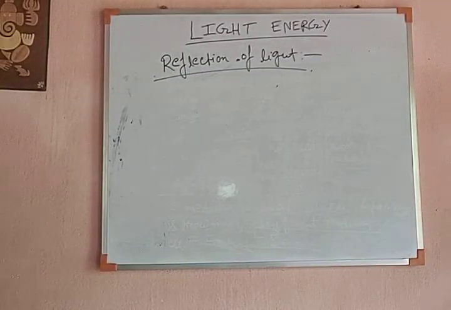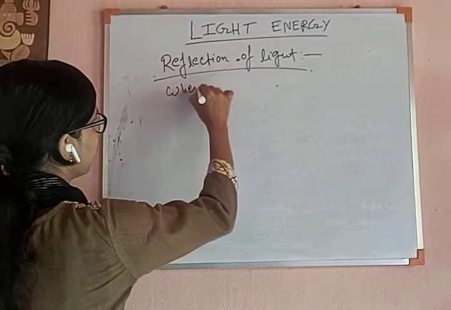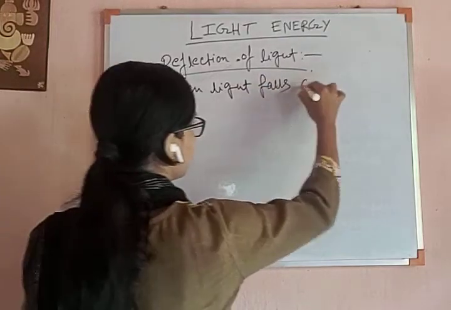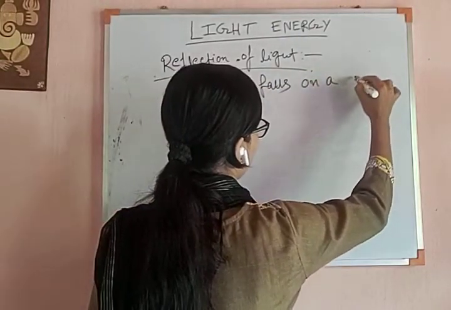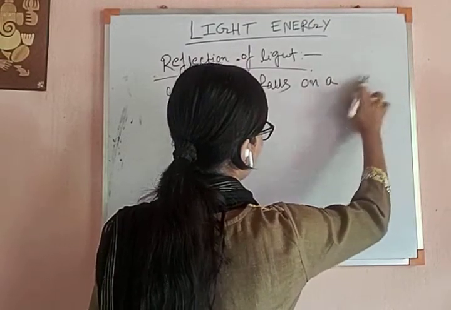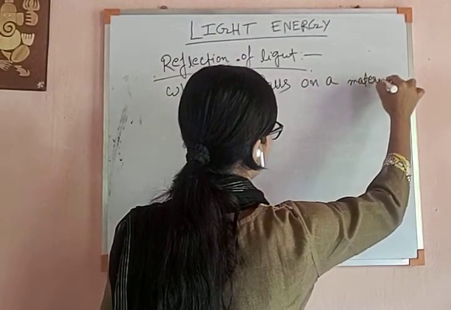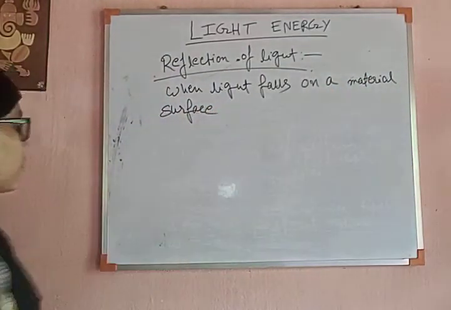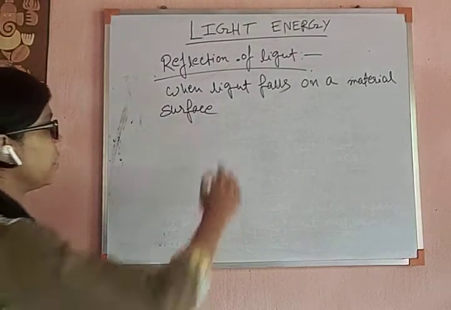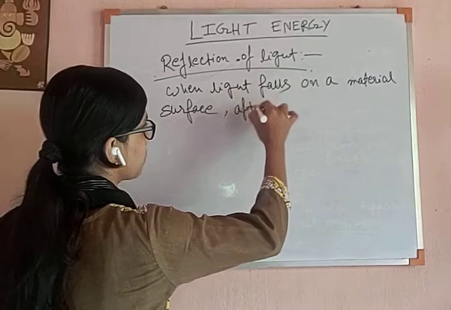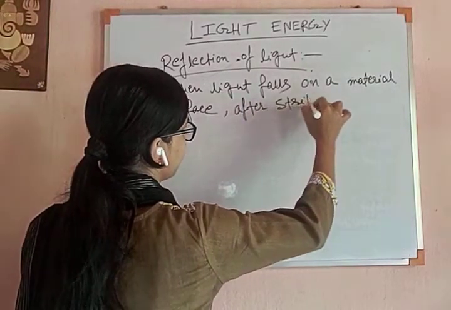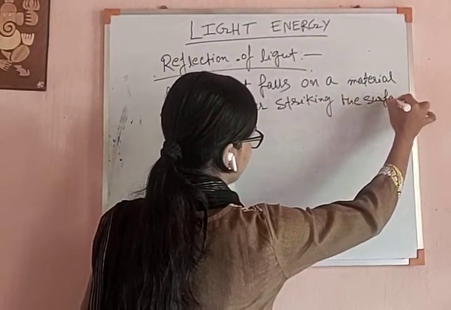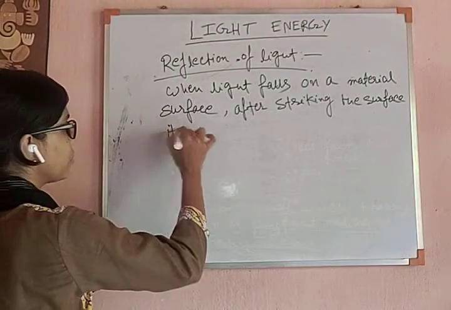When light falls on a shiny material surface, it returns back into the same medium after striking the surface.